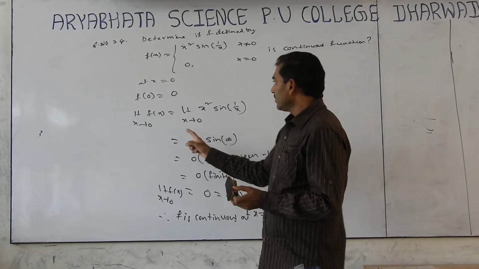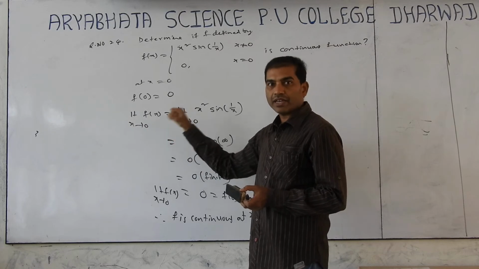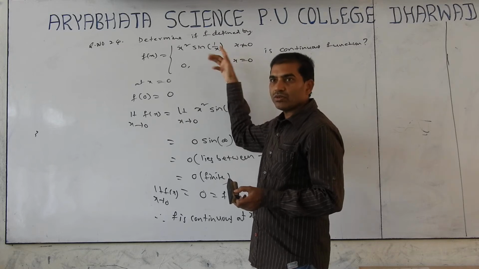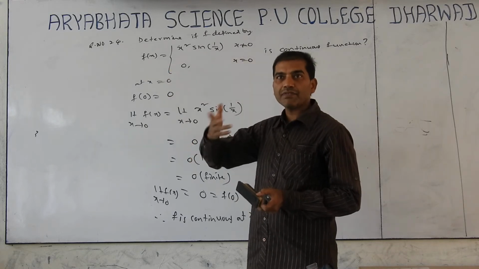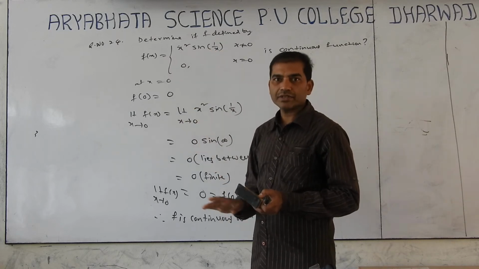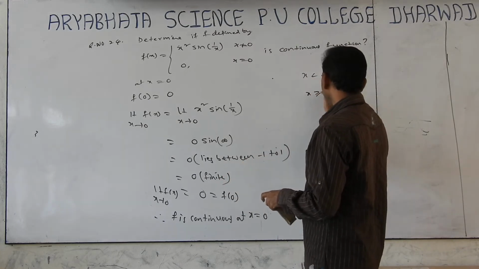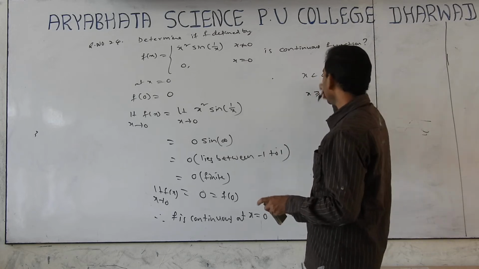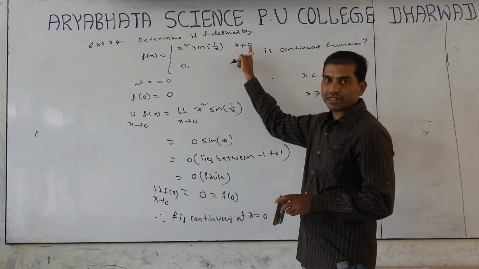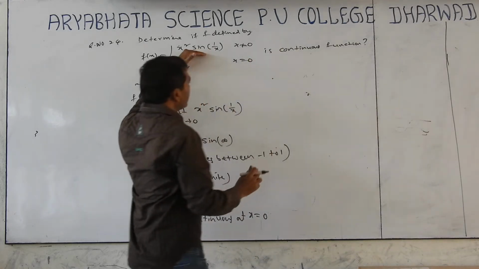Understood? Here, don't find the left limit and right limit. No need, because the function is not changing at 0. You can find them, but it is a waste of time. When the function is changing, then you should find the left limit and right limit. If it is given like this, x less than 0 some function and x greater than 0 another function, then it is changing at 0, and we should find the left limit and right limit. Here, below 0 it is this only, and above 0 it is this only. That's why it is not changing.